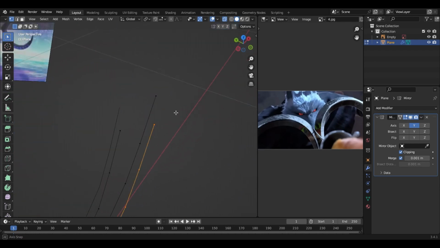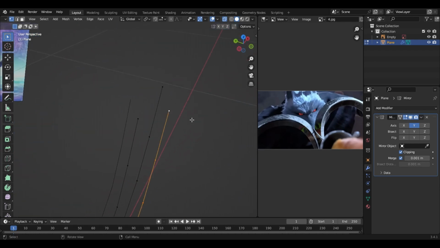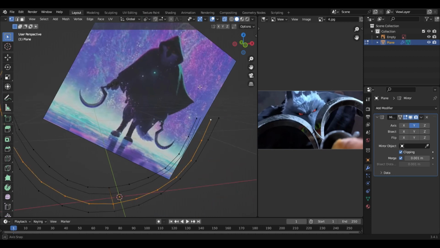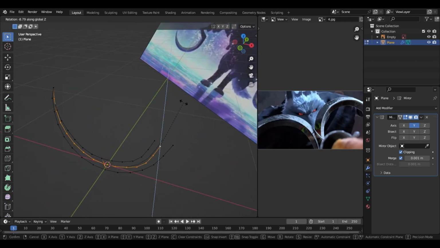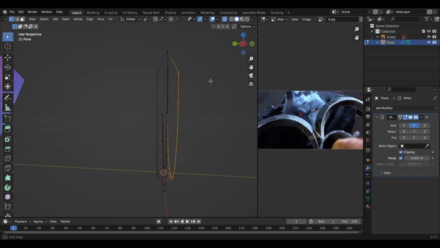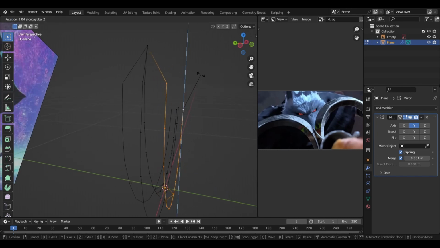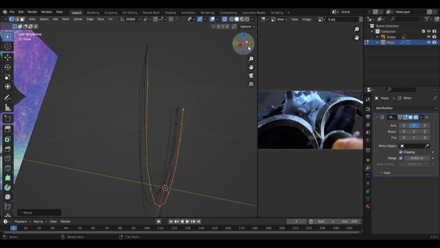Select all these, and select this one to be the active vertex, and just go over here and select the active element, which if I rotate it, it's gonna rotate on the active vertex. Okay, and rotate it on the z-axis and make it look like this.